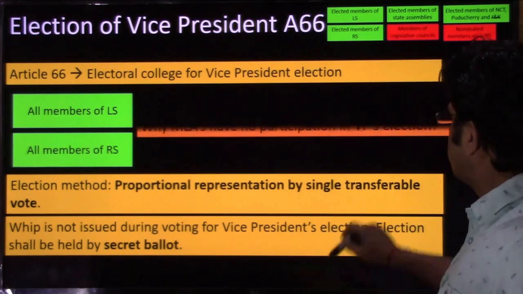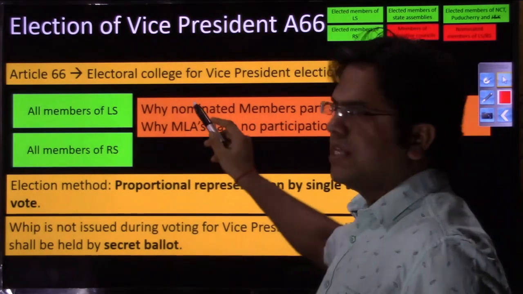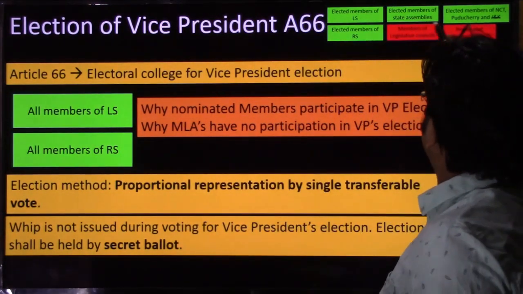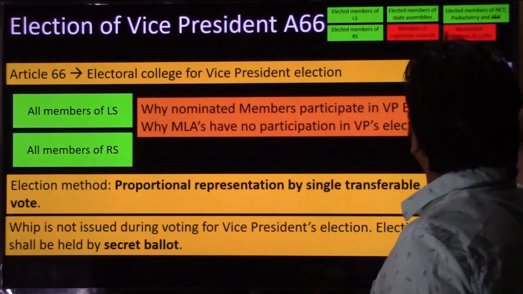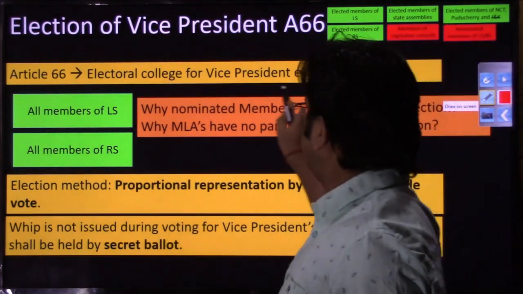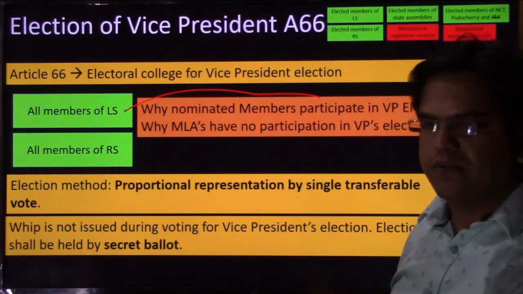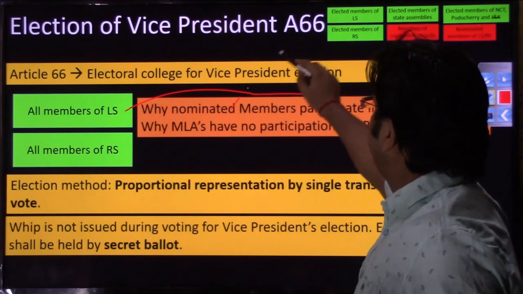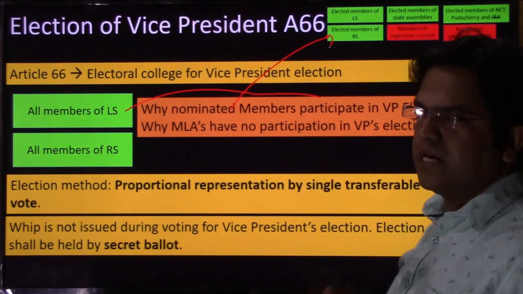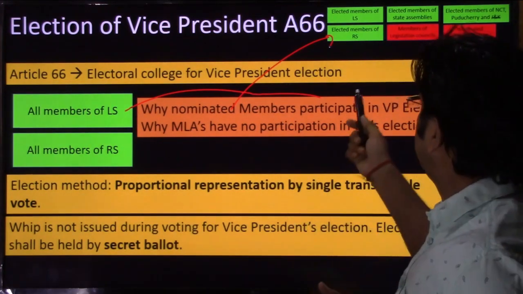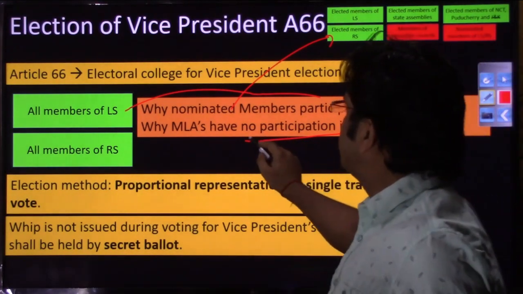Let us raise two questions. Why do nominated members participate in the VP's election and not in the presidential election? We have already replied to that question: when nominated members participate in the election of vice president, that does not create conflict of interest. But if nominated members were allowed to participate in presidential election, that would have created conflict of interest. Why do MLAs have no participation in vice presidential election?